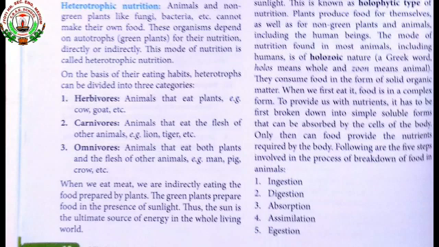Now the third step involved in the breaking down of the food is absorption. Absorption means in this stage the simple soluble substances are absorbed by the blood. Now the fourth stage is assimilation. It means the absorbed food gets utilized for the various activities and functions.